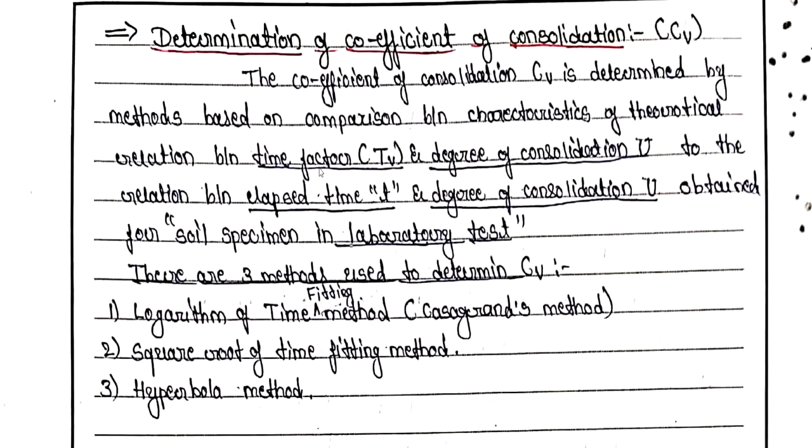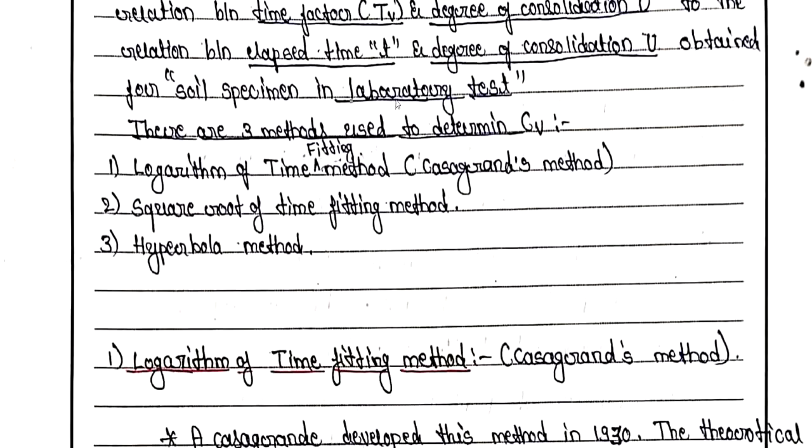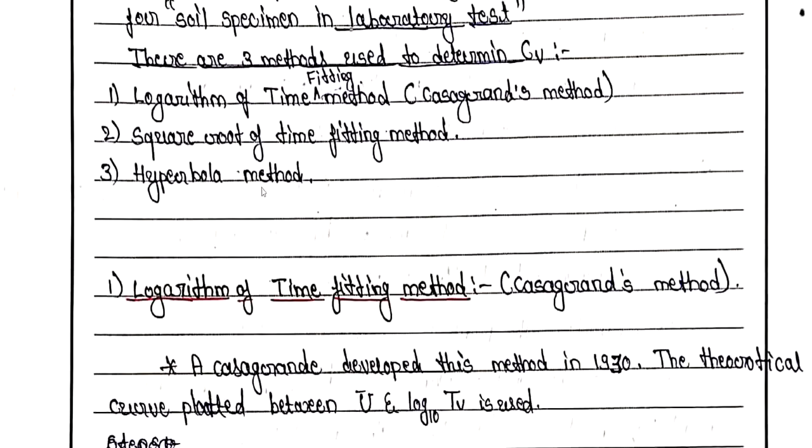So while determining the coefficient of consolidation, the important point which we need to consider is the relation between time factor and degree of consolidation, to be related to the relation between time elapsed and degree of consolidation obtained for soil specimen in the laboratory. So there are three methods used to determine the CV. First one is logarithm of time fitting method. It is also called as Casagrande method. Second one is square root of time fitting method. Third one is hyperbola method.